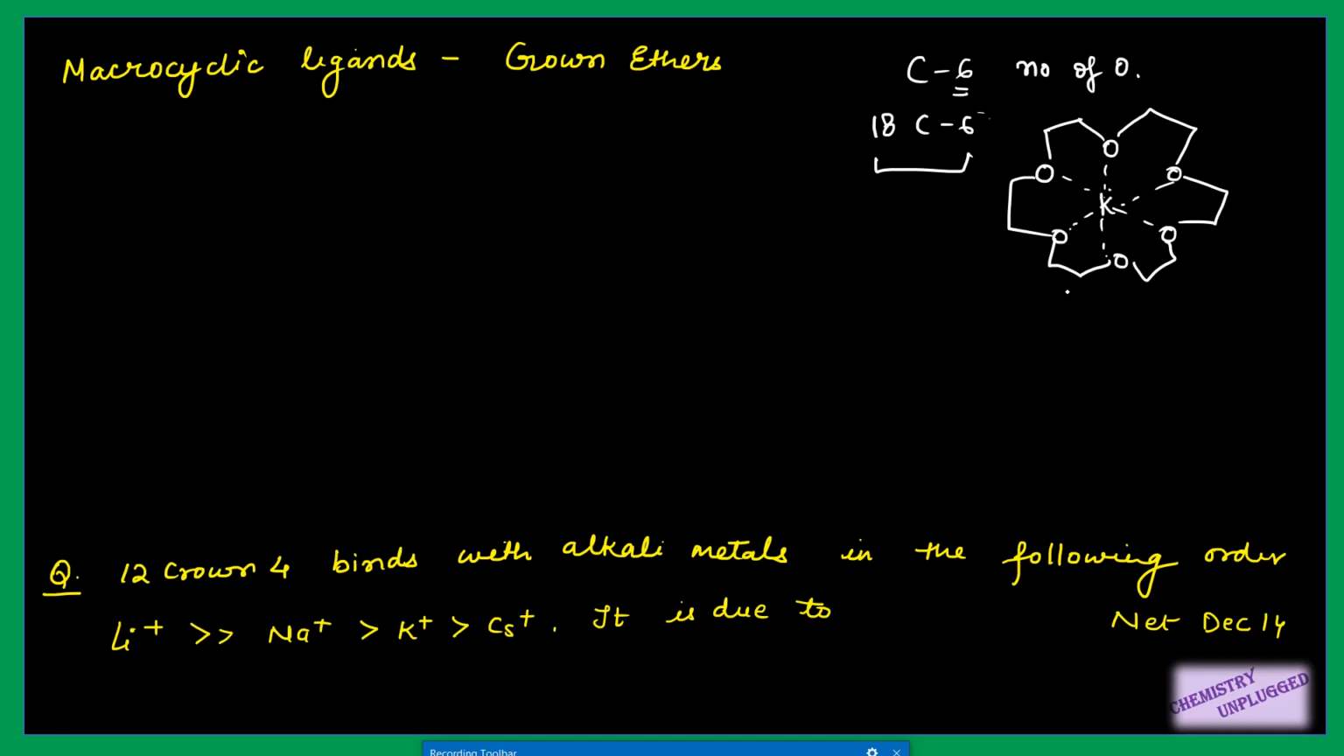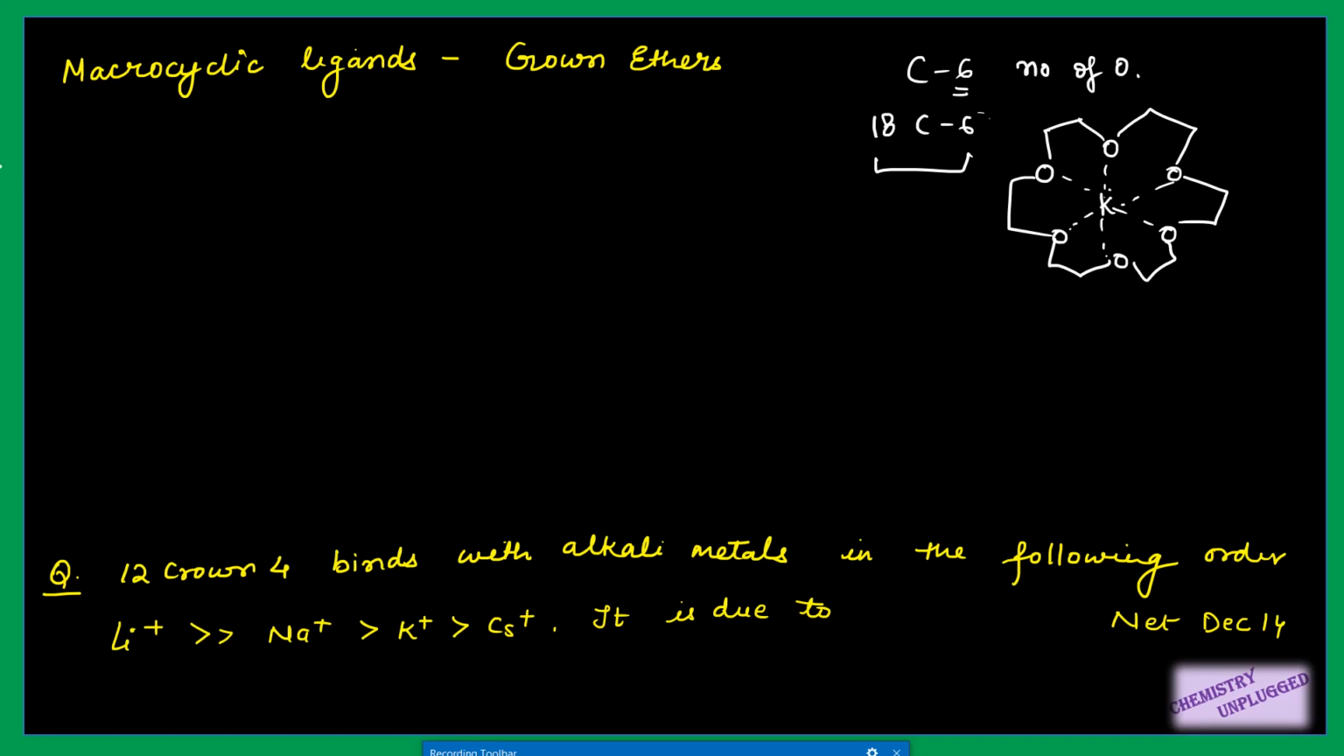So if we want to dissolve alkali metal in non-polar organic solvents, then this type of macrocyclic rings are very useful. They can carry these alkali metals very efficiently into the organic systems, right? So this point is very important.